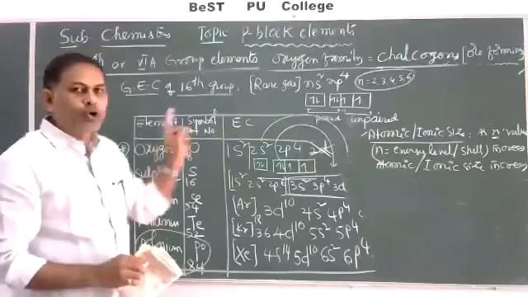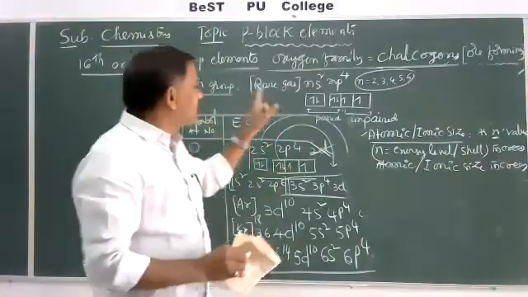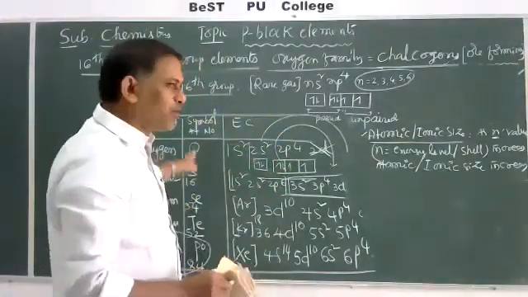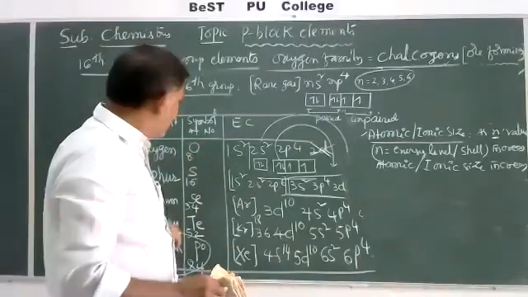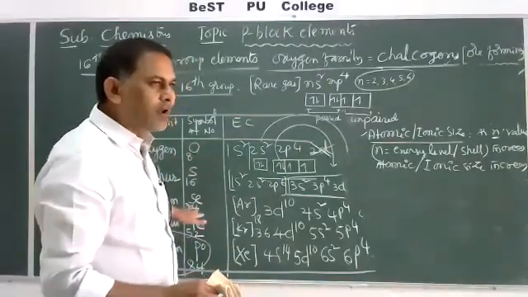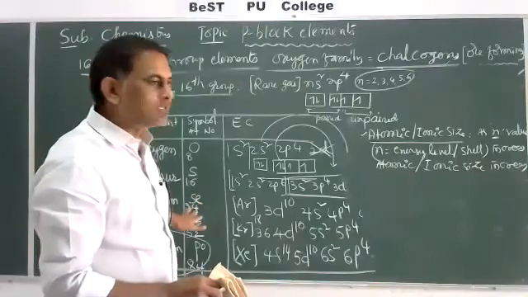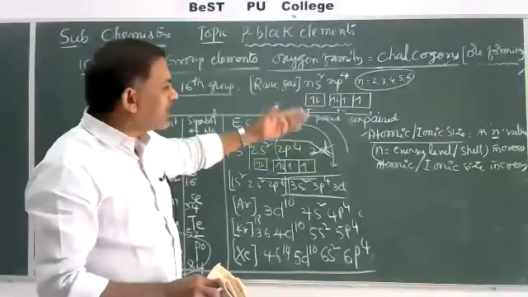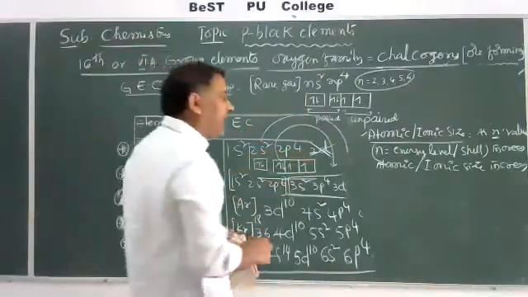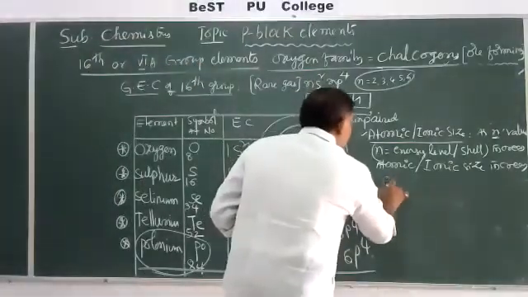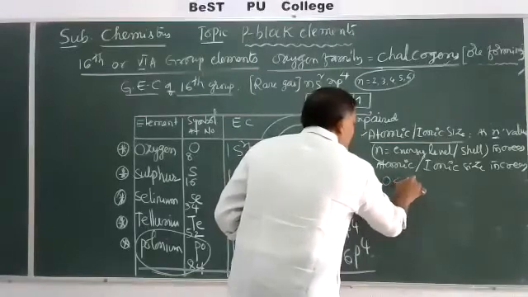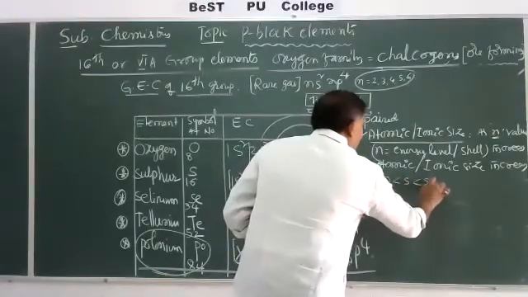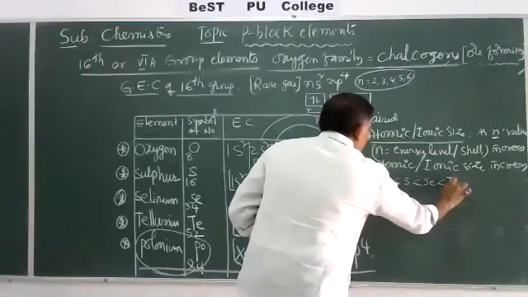Better you note down this important point for the 16th group elements. The polonium properties are somewhat negligible because it is radioactive and has some different properties. That's why we can easily say oxygen size is less than sulfur, than selenium, than tellurium.